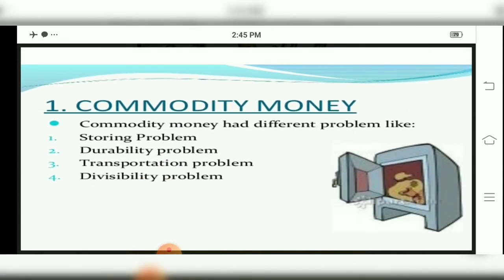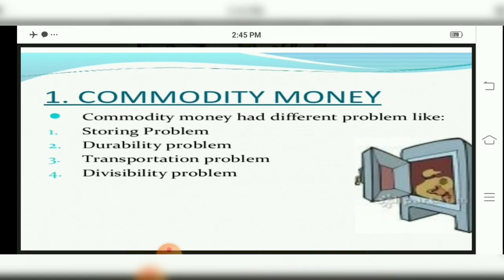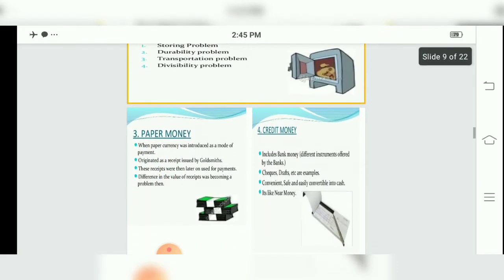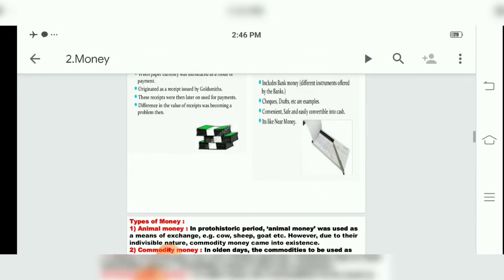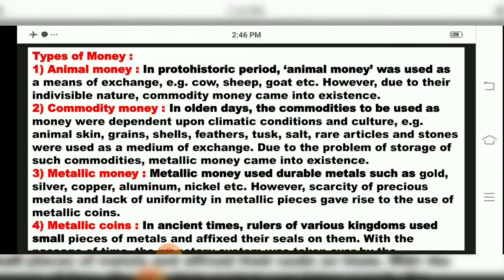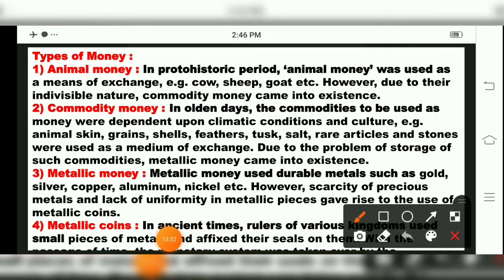Commodity money had problems regarding storing, durability, transportation, and divisibility. That means, children, commodity money, paper money, credit money, these are types of money that we will see. Types of money, I will explain one by one. First one is what? Animal money. In the prehistoric period, animal money was used as a means of exchange, for example cow, sheep, goat, etc. But due to their indivisible nature, commodity money came into existence.